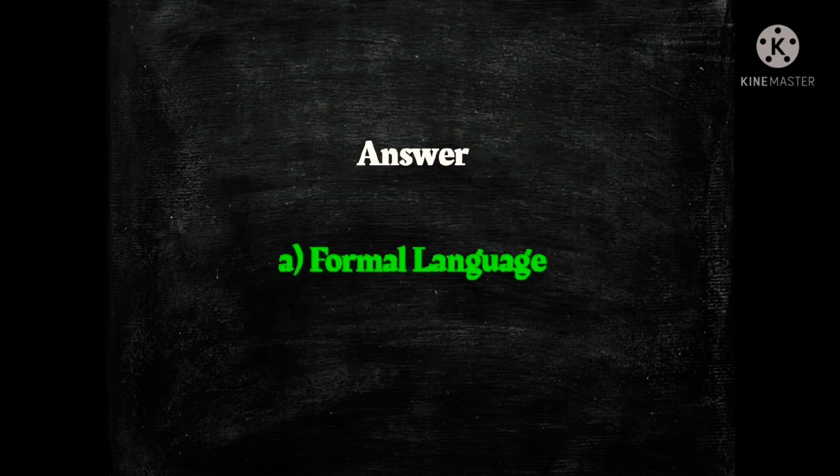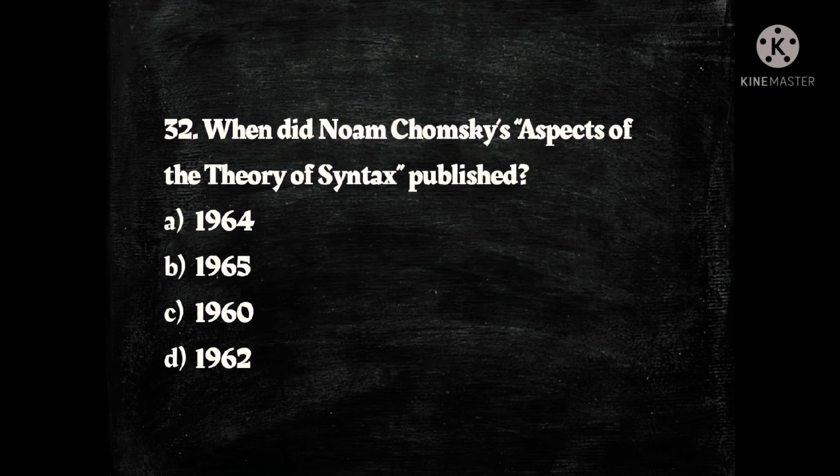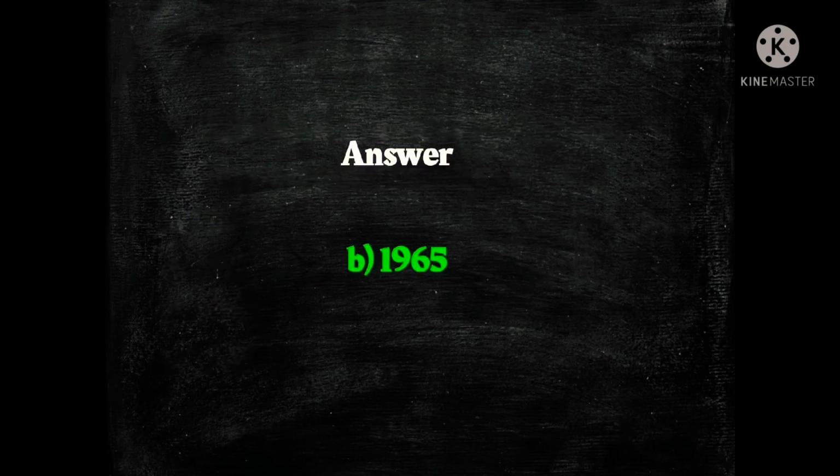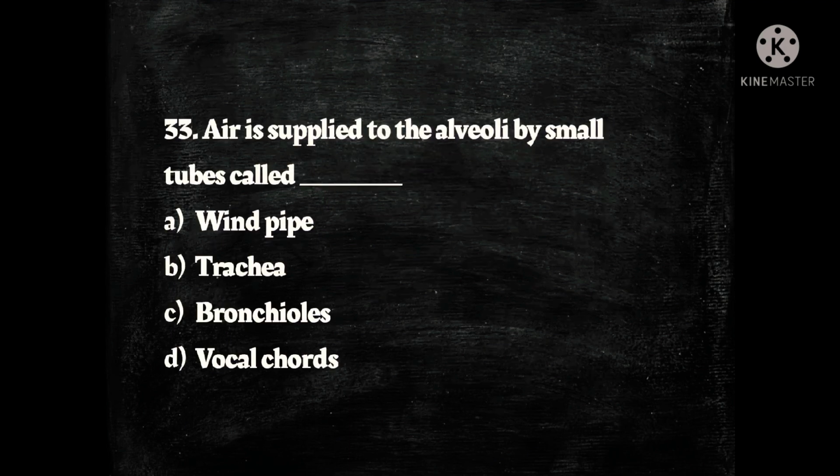Next question, when was Noam Chomsky's Aspects of the Theory of Syntax published? The options are 1964, 1965, 1960 and 1962 and the answer is B, 1965. Next question, air is supplied to the alveoli by small tubes called dash.